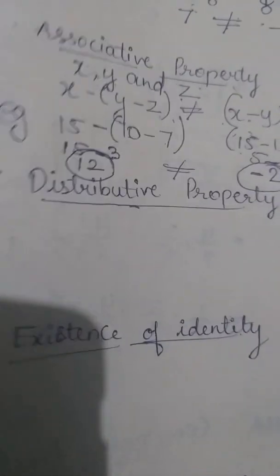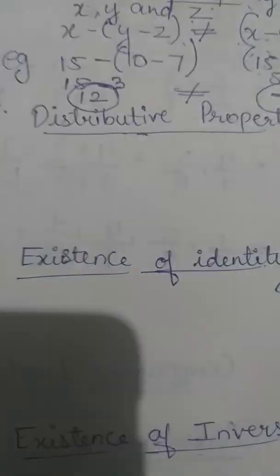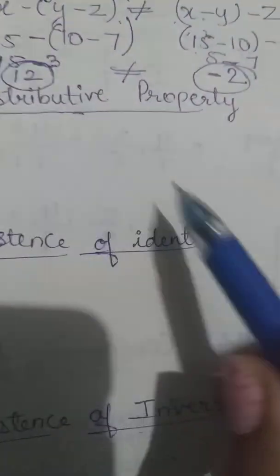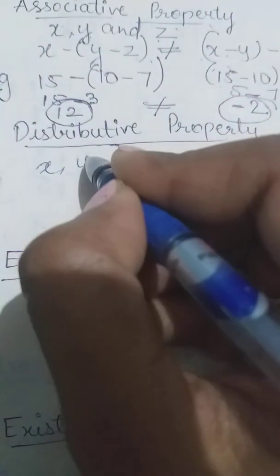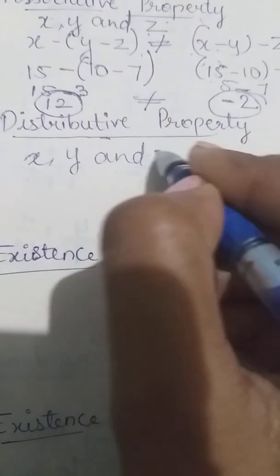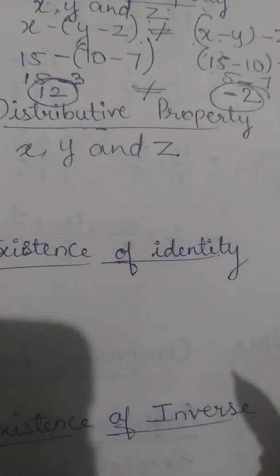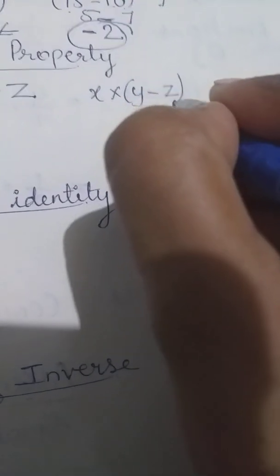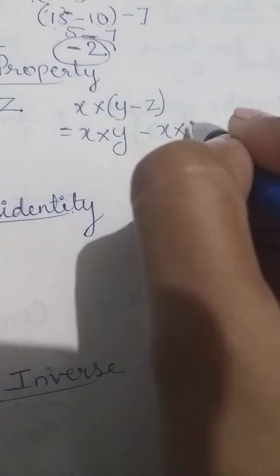Next is distributive property. So for any three whole numbers like x, y and z, x multiplied by y minus z is equal to x multiplied by y minus x multiplied by z.